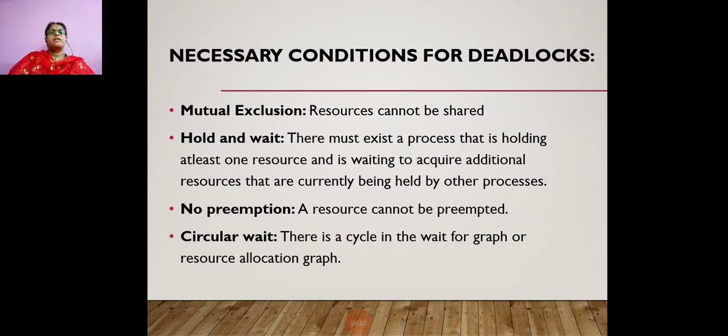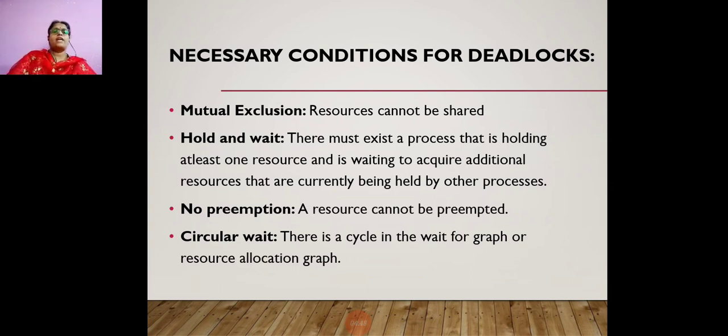Some resources are intrinsically not shareable, meaning by their own property they are not shareable. For example, a printer is a single resource, but it cannot be shared simultaneously by two processes. Only one process can use it, and when it completes its execution, it releases the resource, and the other process then starts using it. That is called mutual exclusion.